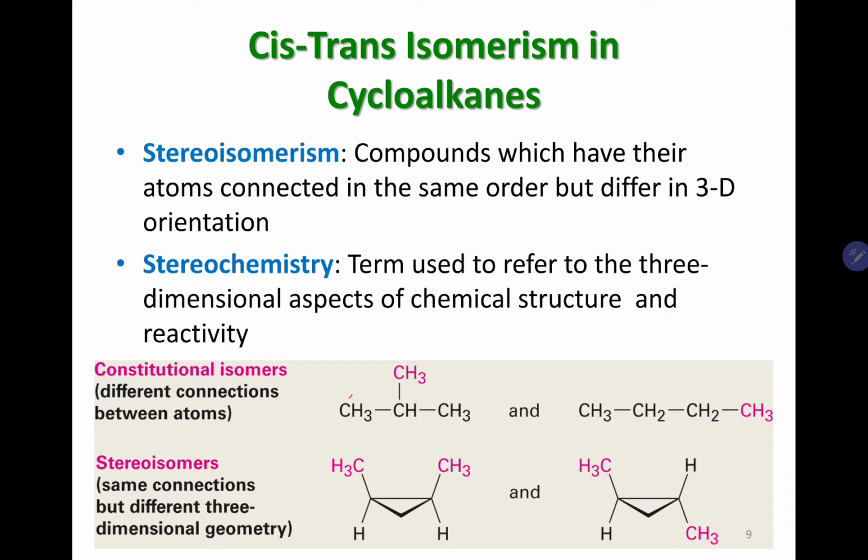These cis-trans isomers specifically fall under geometric isomers, and usually this cis-trans isomerism is present in cyclic compounds like cycloalkanes and also in alkenes. So alkenes and cycloalkanes are the prime targets for cis-trans isomerism.